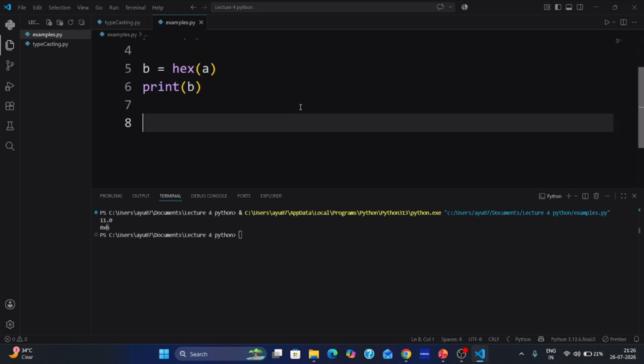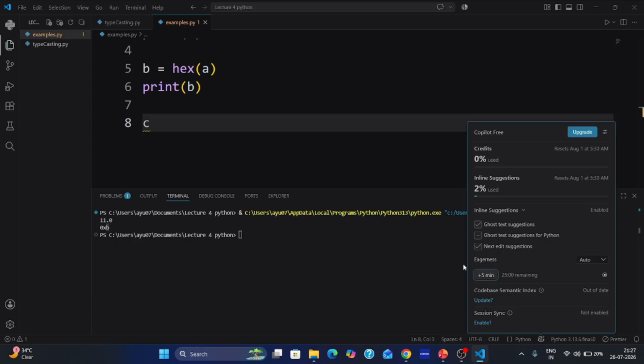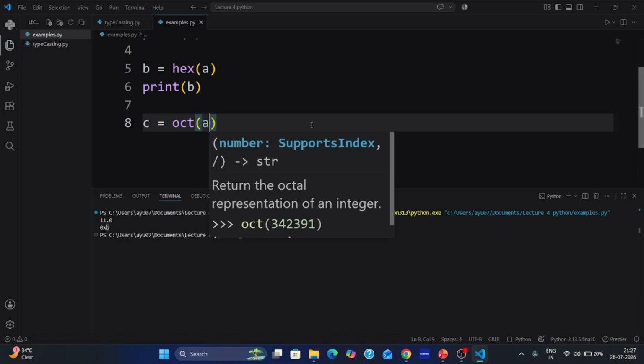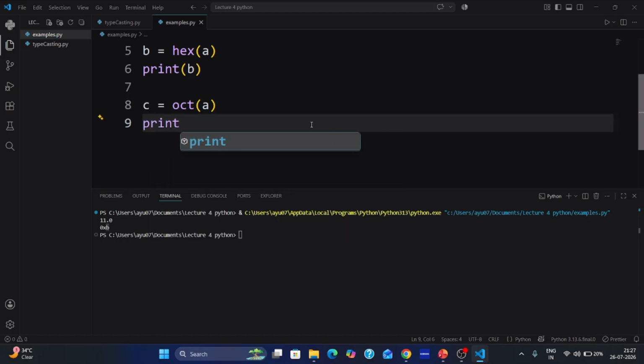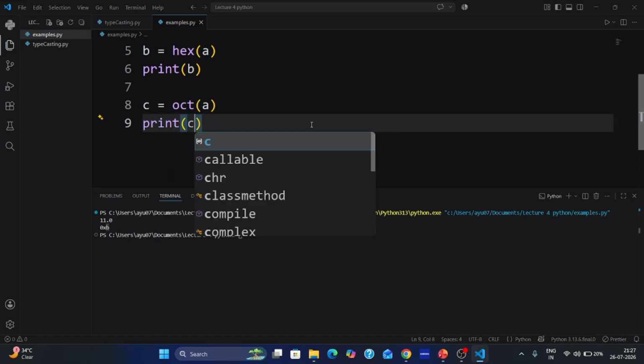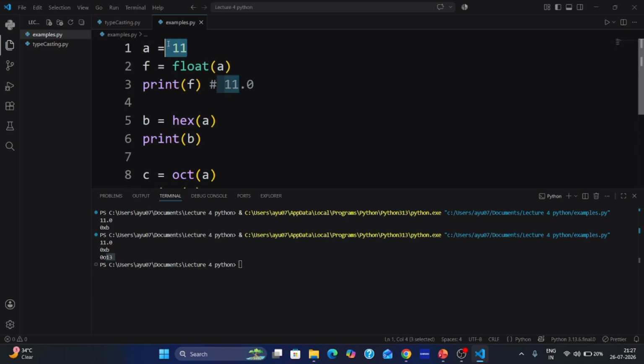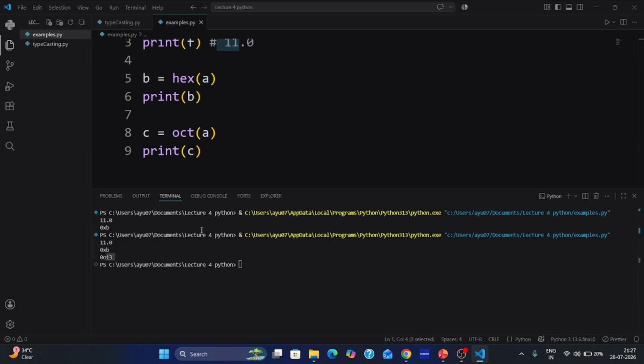In digital electronics or in computer language, we can say this. Let's take C equal to oct of A, and print C. When we do this, what will you get? You will get 0o13. This is oct of A, which is 11. When we change the integer 11 into octal, you will get 13.